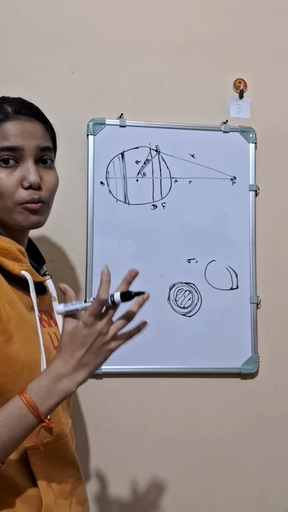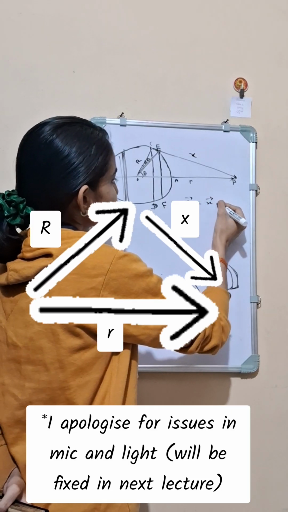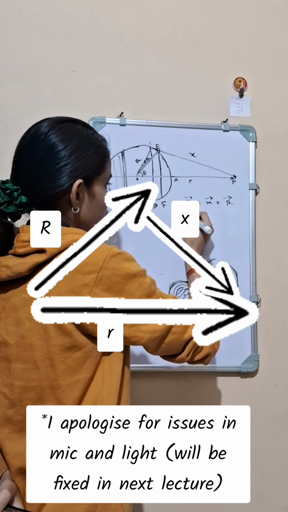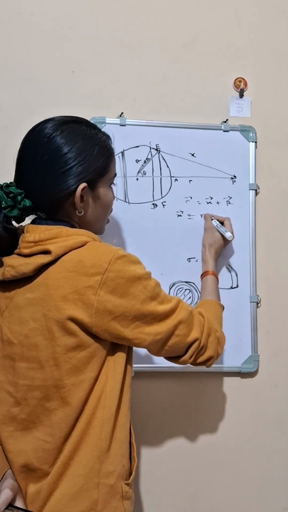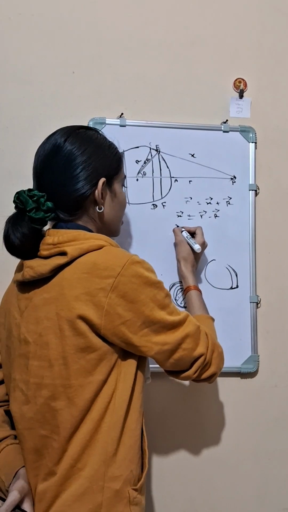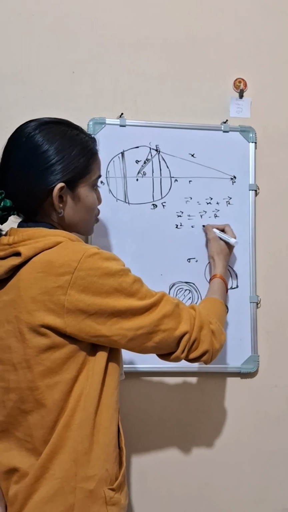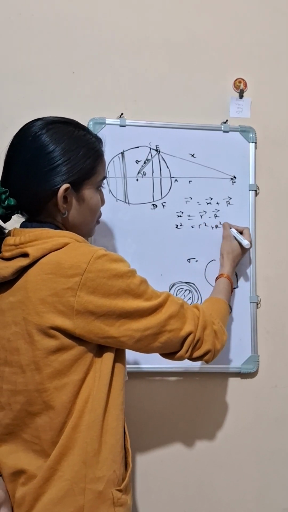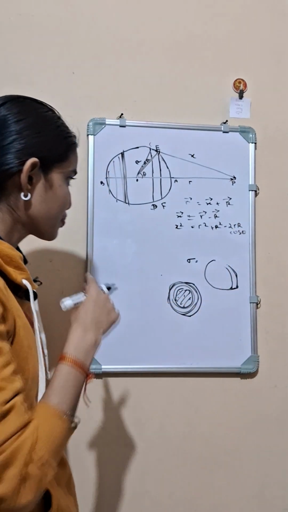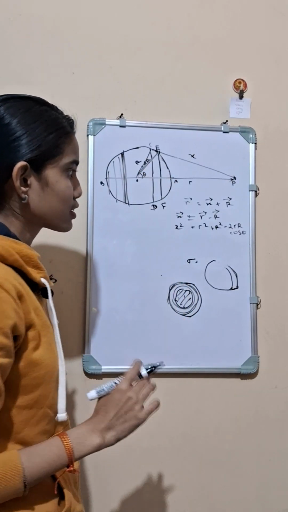So according to the vector law of addition, if we square both the sides, we will get x square equals r square plus capital R square minus 2 small r into capital R cos theta, right? The angle between capital R and small r, here we can see that this is theta.